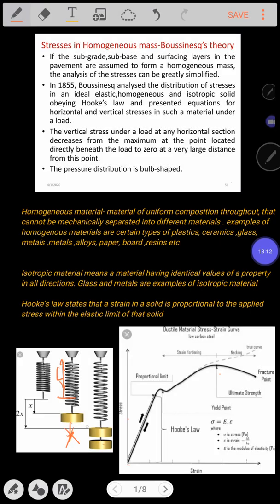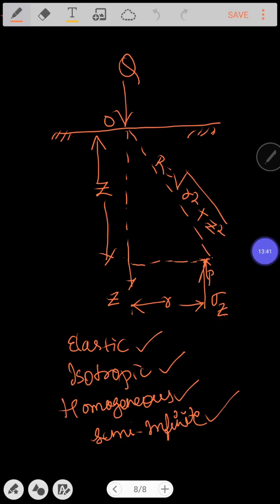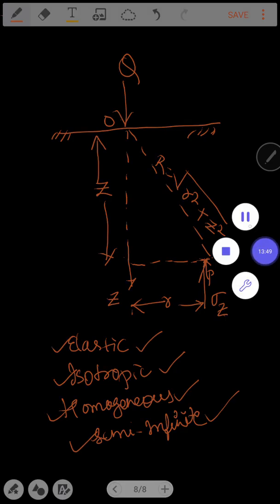So I repeat, whenever the force is going to be applied, there will be extension in the downward direction. Soon after removal of that load, the material should regain its original shape and size to call it to be an elastic material. If the material doesn't regain its original shape and size, that particular material can be classified under plastic material. So we had understood about the elastic property, isotropic property, homogeneous property, and semi-infinite property of the material.